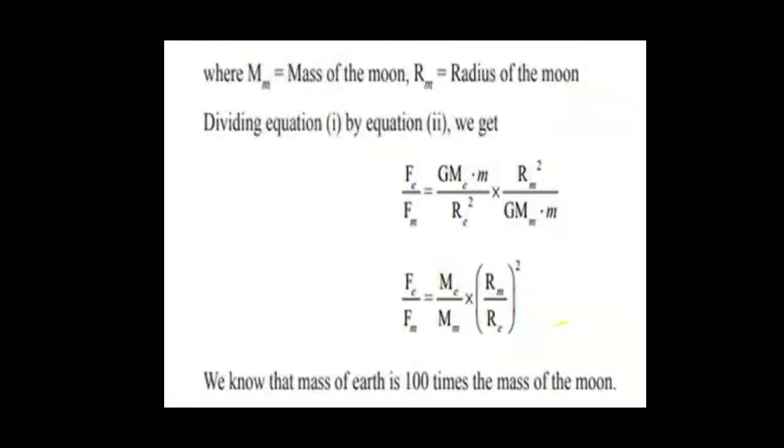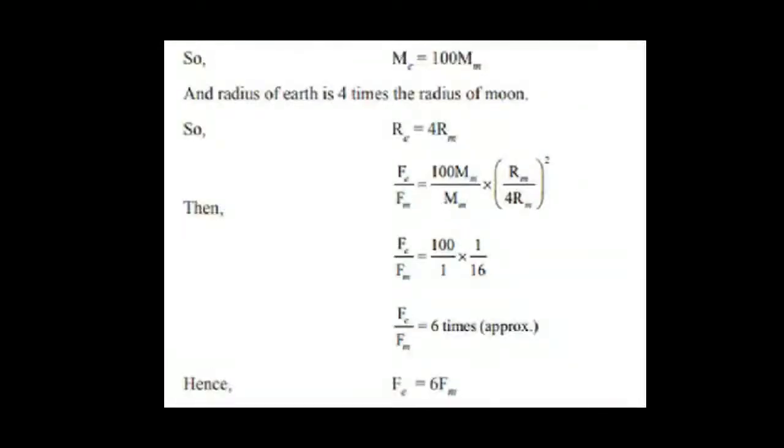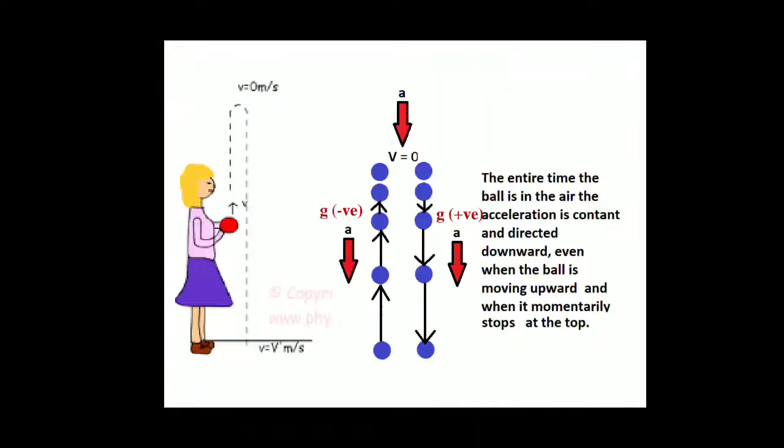We have to remember those values, and then we simply write them and need not calculate there; we directly write that after calculating we get this is equal to 6 into Fm. So whatever you find easy you can do, but the derivation is important for your exams.